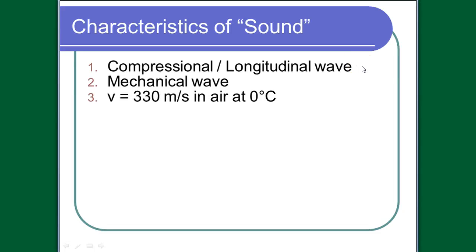The speed of sound is 330 meters per second in air at 0 degrees Celsius. And if you look in your formula chart, it tells you that the speed is 340 or 343, whichever the case may be, depending on how specific or accurate rather you want to be. 340 at 20 degrees Celsius, which means that as the temperature of the medium increases, the velocity increases. Now this brings us back to the point, remember, that the speed of a wave is only controlled by the medium itself. The only way you can change the speed of a wave is to mess with the medium.